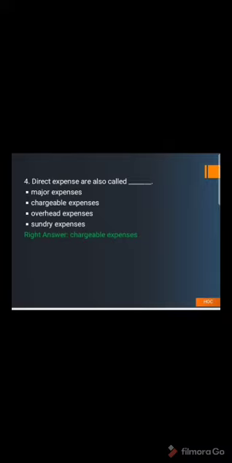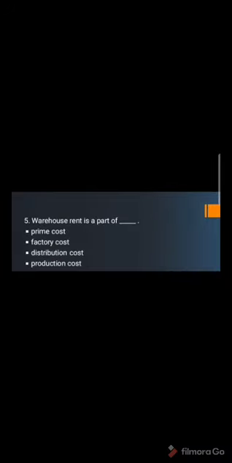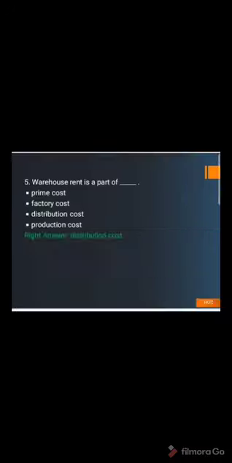Then on number 5, we have warehouse rent as a part of dash: prime cost, factory cost, distribution cost, and production cost. Let us take a look at the answer. It is distribution cost. Why is it so? Because in prime cost you only have to take the direct material and direct labor.